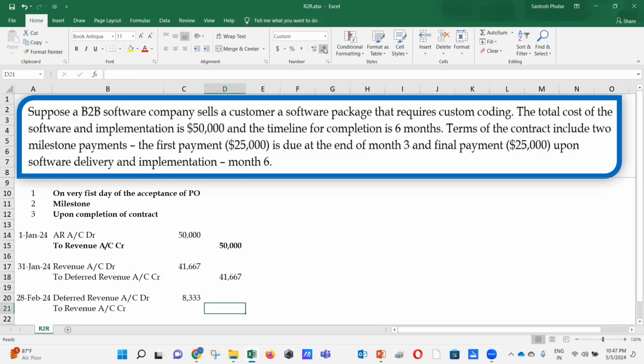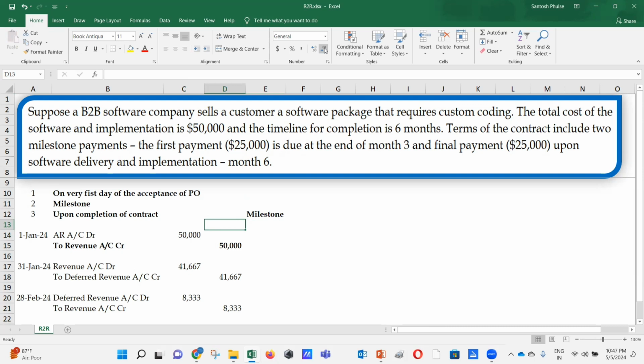That's you are going to book the revenue in the system. So that's going to be the entry for the first scenario. When you are going to do the second scenario, that's based on the milestone. So here in the first scenario, you raised the invoice in advance.